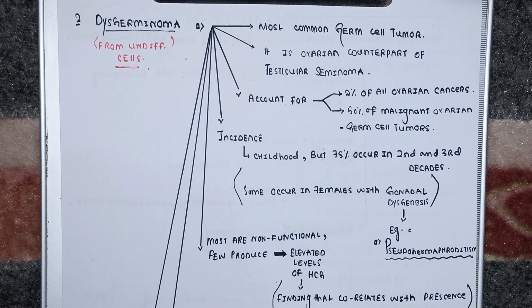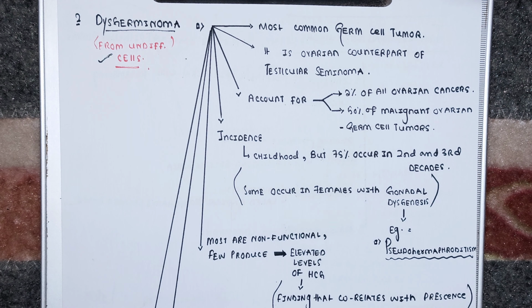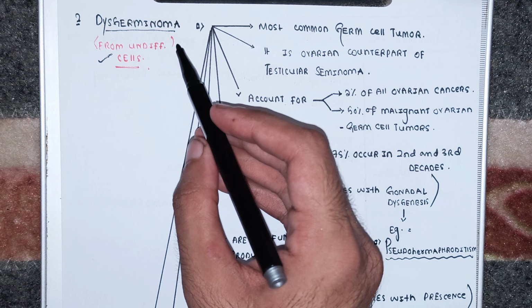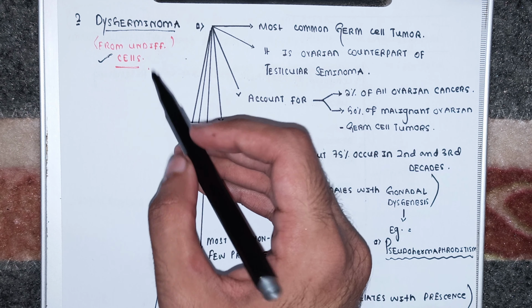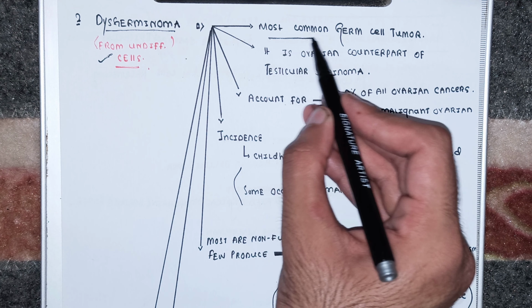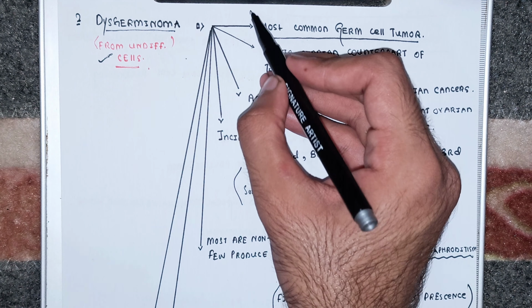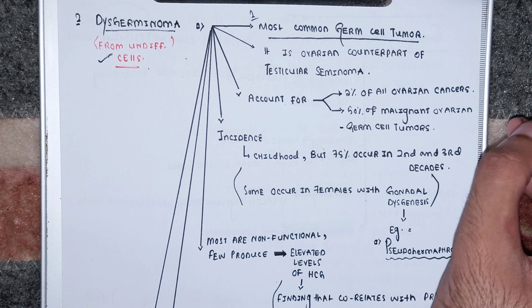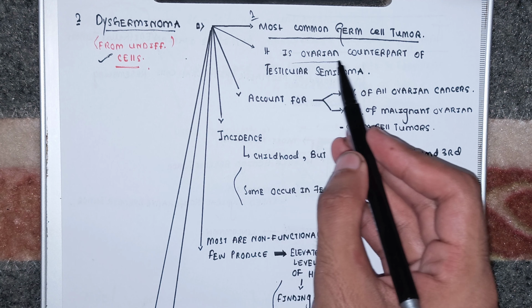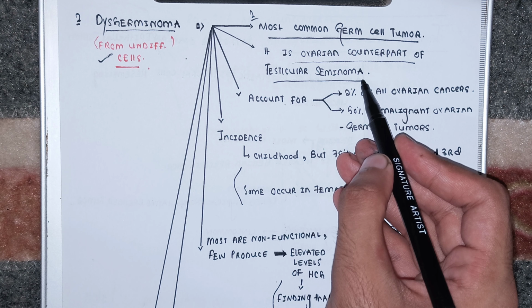As mentioned earlier in the part 1 video, the dysgerminomas arise from the undifferentiated cells. By the way, this dysgerminoma, which arises from the undifferentiated germ cells in the ovary, is the most common germ cell tumor of the ovary. Remember, number one common germ cell tumor of the ovary. And it is the ovarian counterpart of the testicular seminoma. I hope you understand this term.